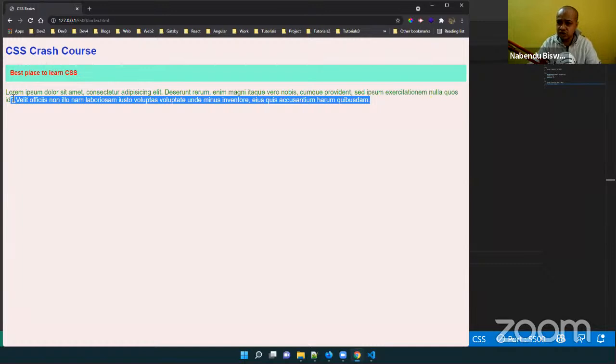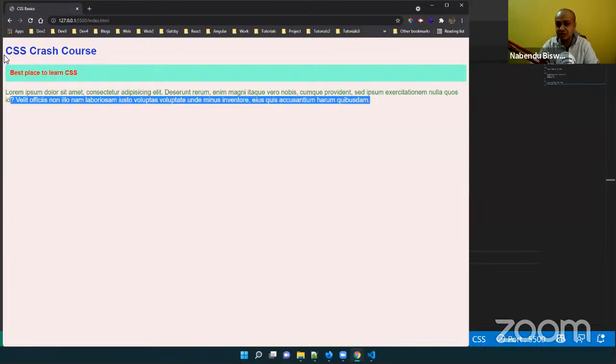By default, whenever you give a paragraph, it will put in some default size. But we can change it easily. With CSS, we can change everything. So font size 20 pixel. Pixel is like the dot pixel which we have in a television.